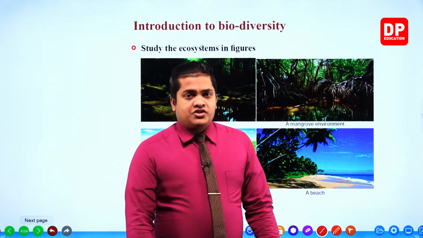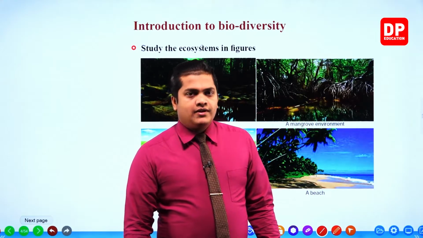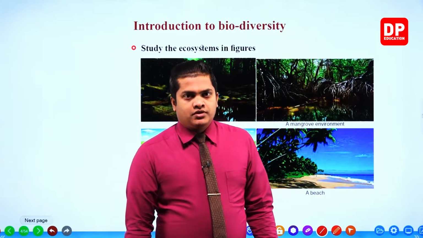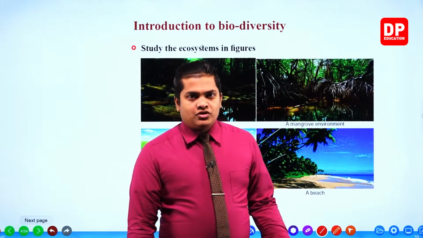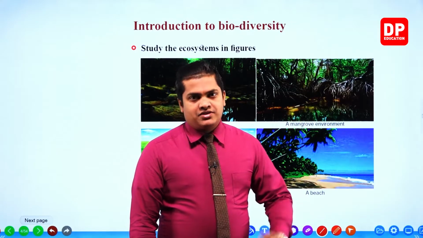Within these industrial environments there are living things as well as non-living things. However, this environment was made by humans, so it is an artificial ecosystem, or a man-made ecosystem.